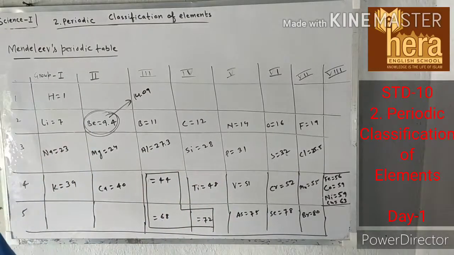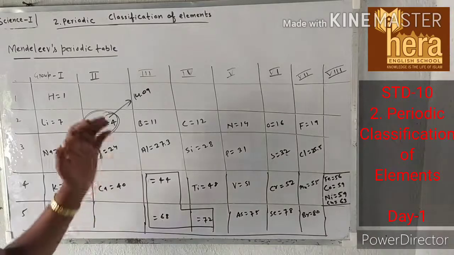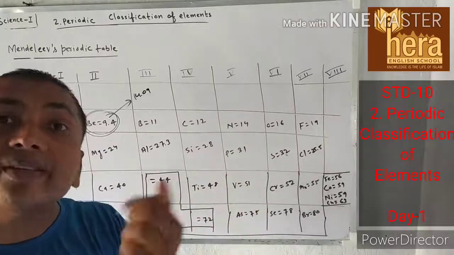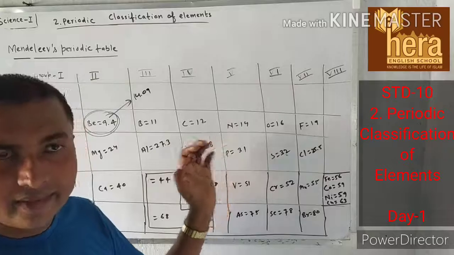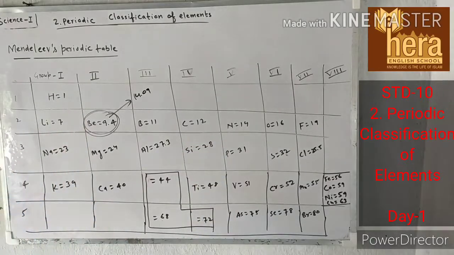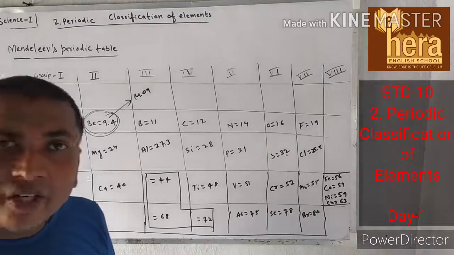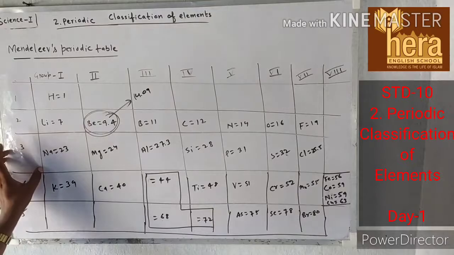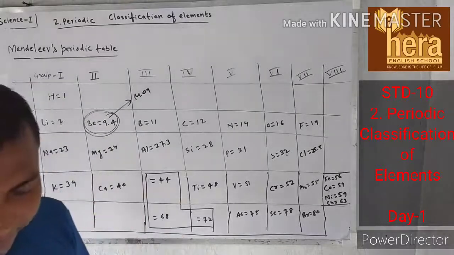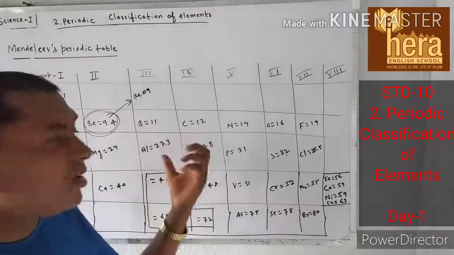However, when noble gases such as helium, neon and argon were discovered, Mendeleev created a new group called the zero group without disturbing the original periodic table, and the noble gases were fitted very well without disturbing the previous elements. So these all were the merits.